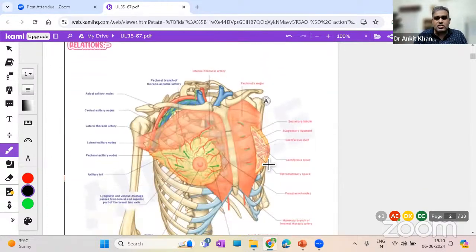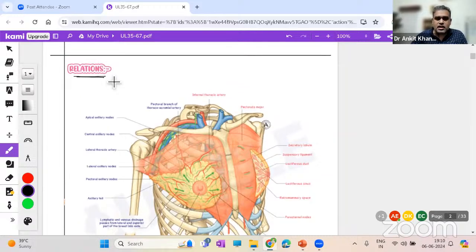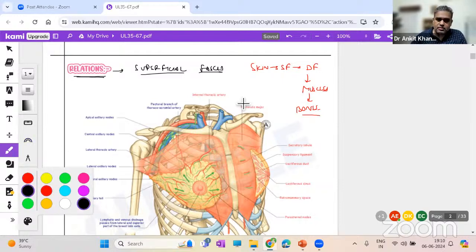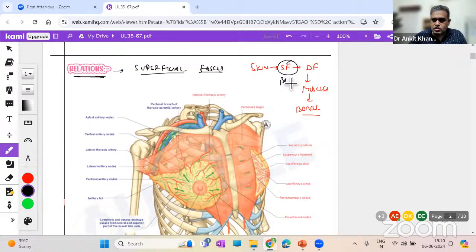Second thing, relations. For relations, you need to understand one thing: the breast, the mammary gland, is present in the superficial fascia. Superficial fascia, this is what you must not forget at all. If you know the basics of anatomy, we have the skin outside, right? Then we have the superficial fascia, then the deep fascia, and then the muscles, right? And the muscles are deeply attached to the bones, and in between the muscles and the deep fascia we have various vessels and so on. Now, where is the breast tissue? Remember, the breast tissue is present over here.